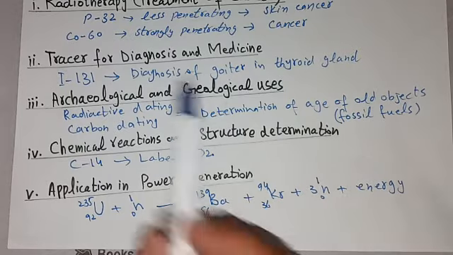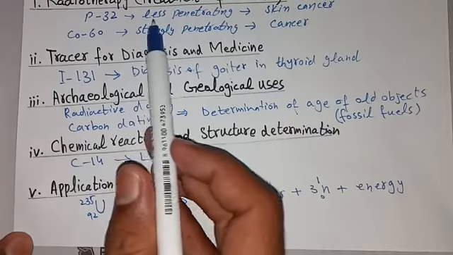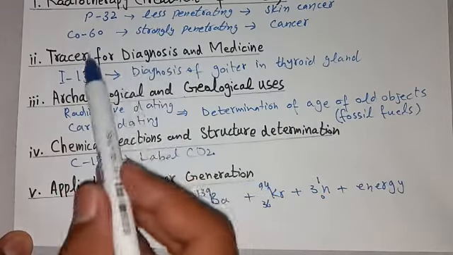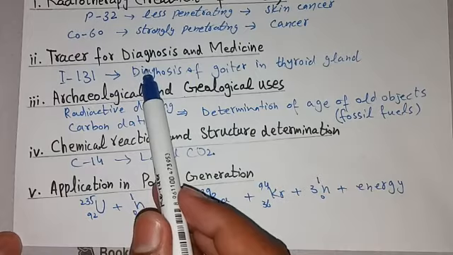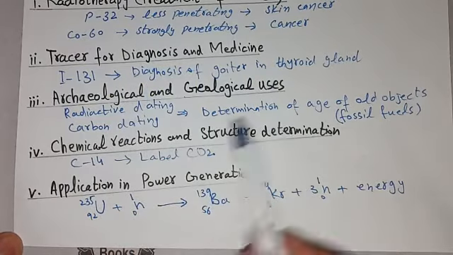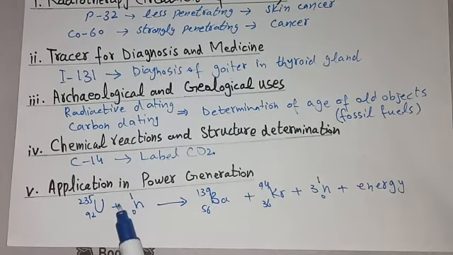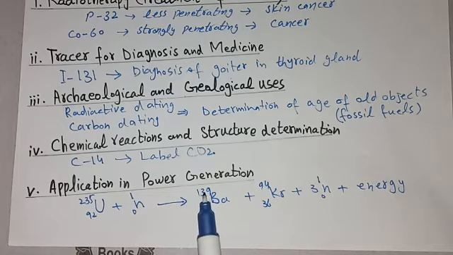First use was radiotherapy or treatment of cancer, and second was tracing for diagnosis and medicine. Third was archaeological and geological use. Fourth was chemical reaction and structure determination, and last one is application in power generation. So this was the last topic of chapter number 2, structure of atom.